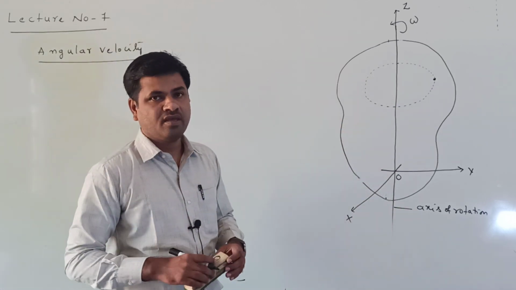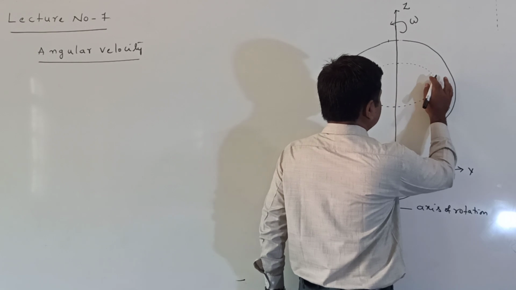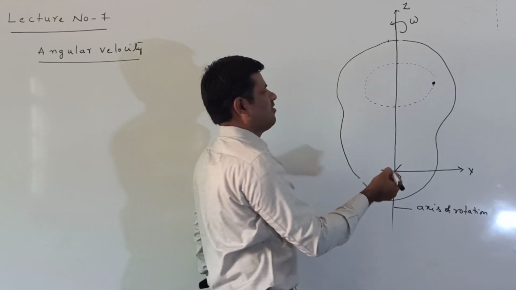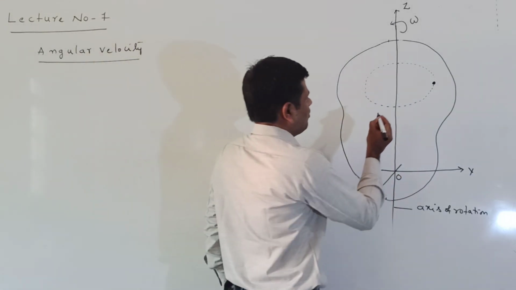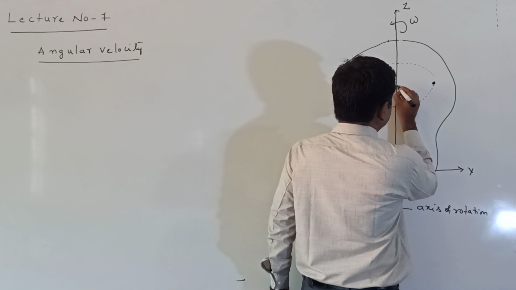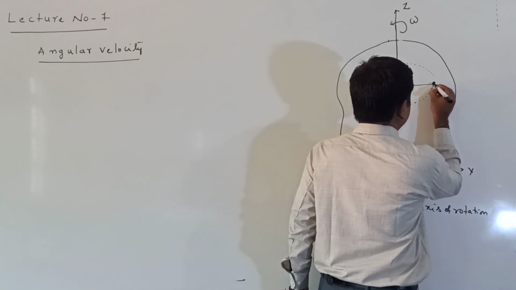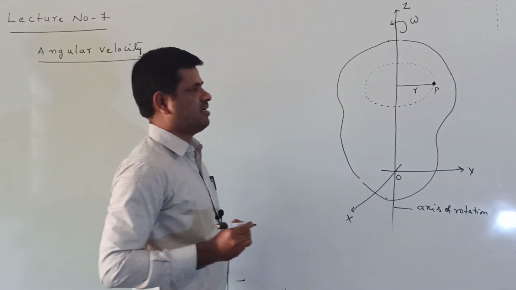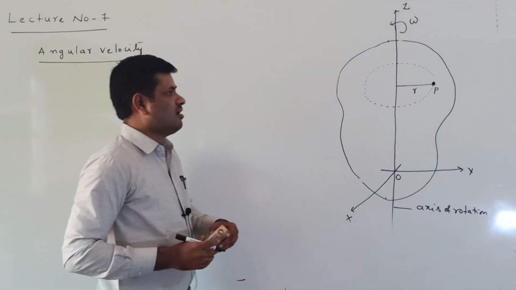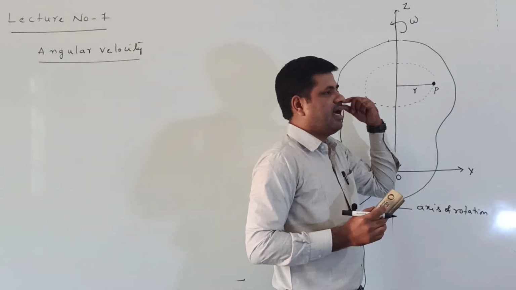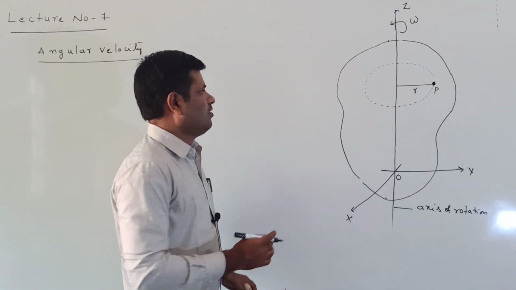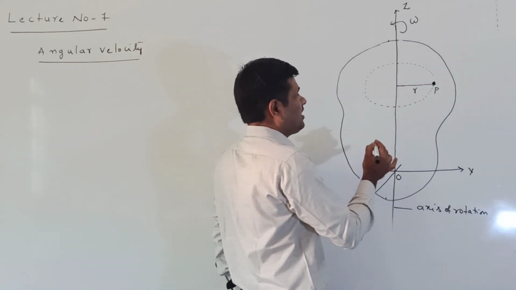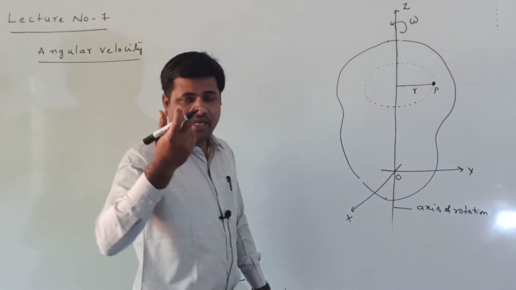Now I consider one particle here, this particle P, rotating in the form of a circle. The distance from the axis of rotation to the particle I consider as R. R is the distance between the particle and the axis of rotation.